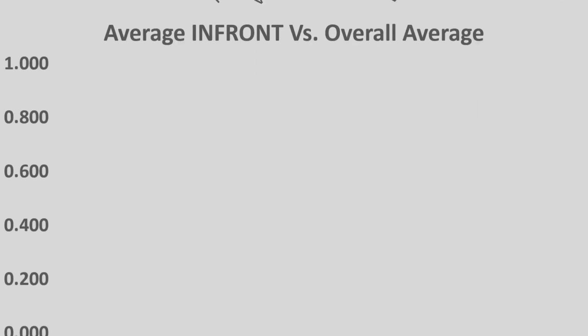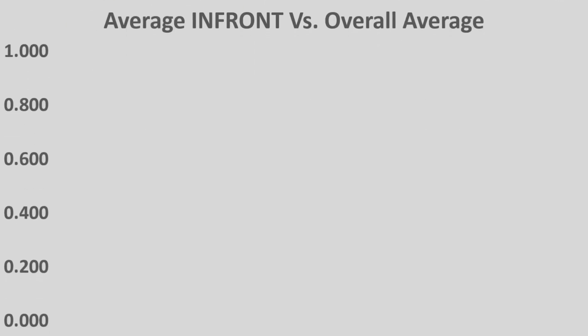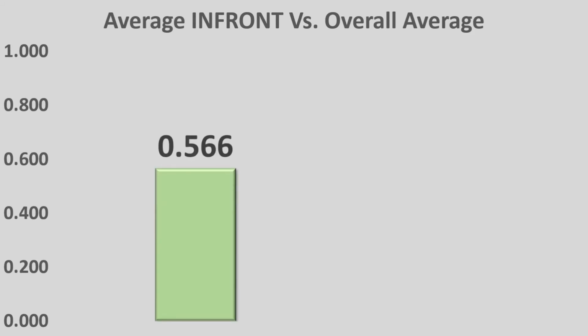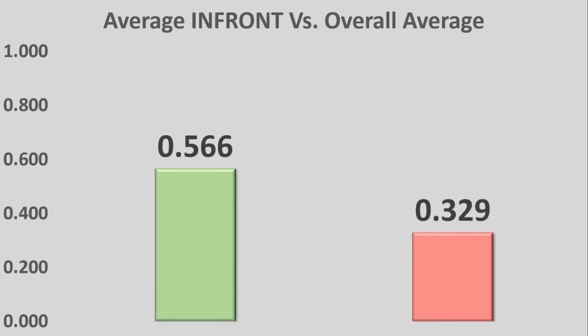And what does this look like for Alonso's average in front versus his overall average? So his average in front was 0.566 of a second, whereas his overall average has now come down to just over 3 tenths of a second. And then finally we have Max Verstappen just to look at.